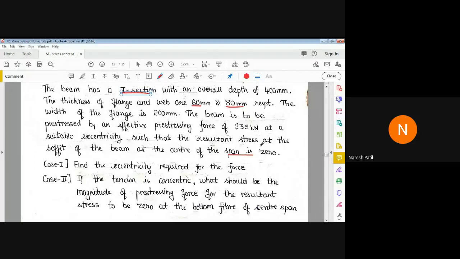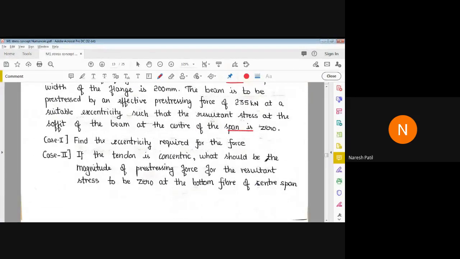such that the resultant stress at the soffit of the beam at the center of the span is 0. Okay, so you have to find out the eccentricity such that the resultant stress at the soffit, at the bottom of the beam at the center span, should be 0. So first of all, you have to find out the eccentricity required for the force. What should be the eccentricity for the cable given, to resist a force of 235 kN.